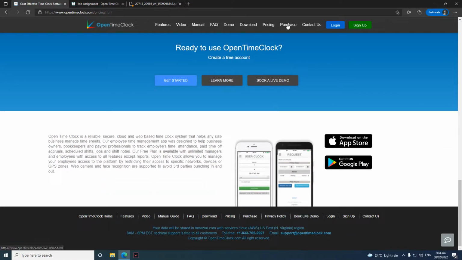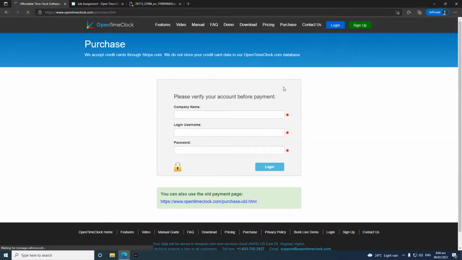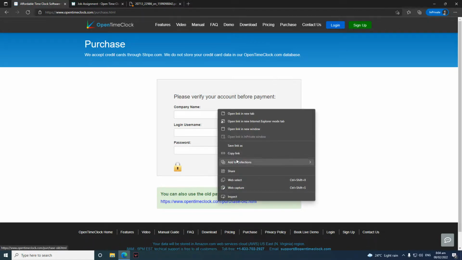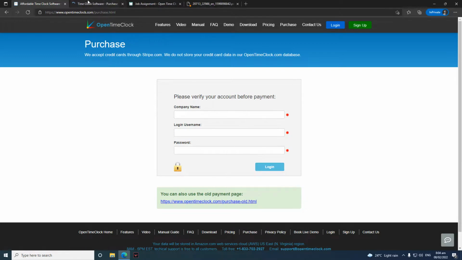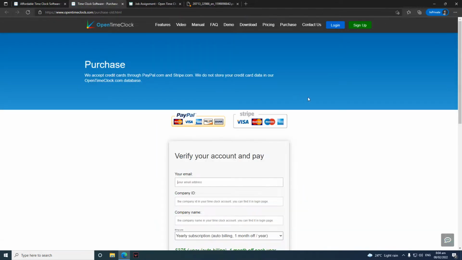The next page we have is the purchase page, wherein after signing up and you have decided that you will sign up for a subscription with our software, you can just go into the purchase page, fill up the necessary fields, log in, and you should be able to process your payment through Stripe. If you want to pay using a PayPal account, then you can just use the old payment page. You just click on this link or open it in a new tab, and it will direct you to this page.